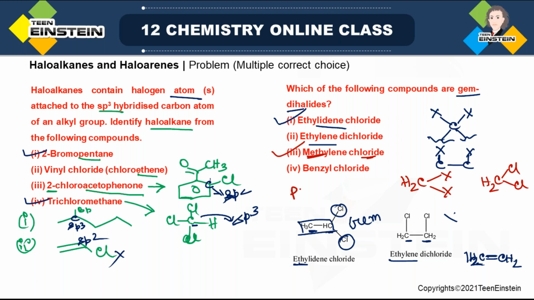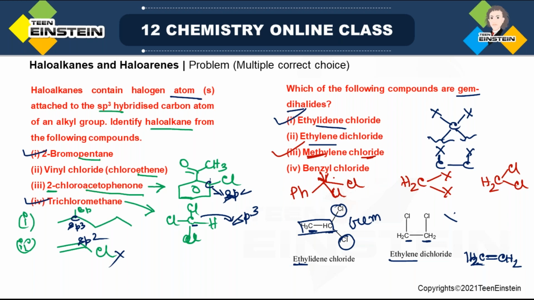Benzyl chloride. Now this is obviously not gem halide, because in benzyl chloride there is only 1 chlorine. So how it can be gem dihalide? Fine. But suppose if the structure is like this, another chlorine is attached, then the 2 chlorine are attached to the benzylic carbon.